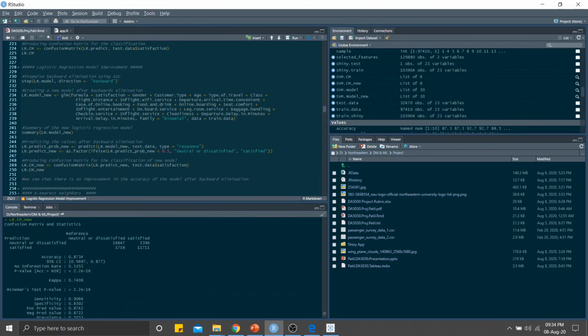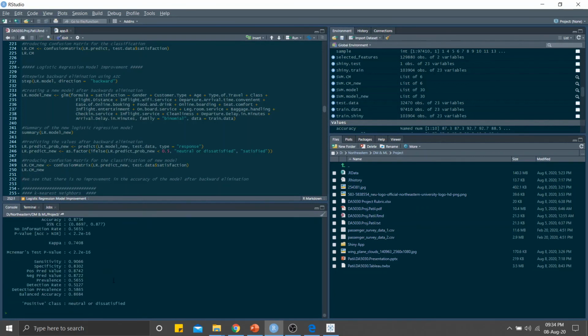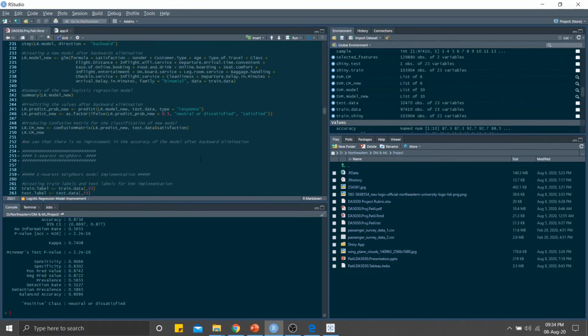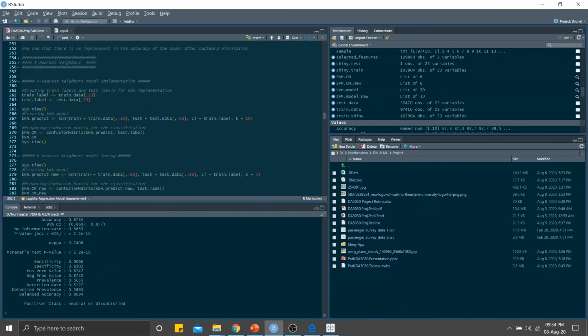So yes, this is it. If you see that the new model and the older model both have exactly the same accuracy. So this logistic regression model didn't improve on anything, so I will be using the first model only.